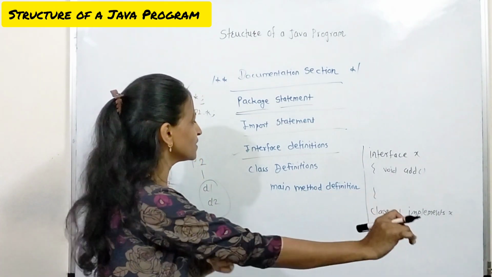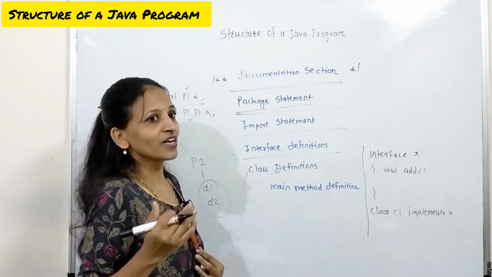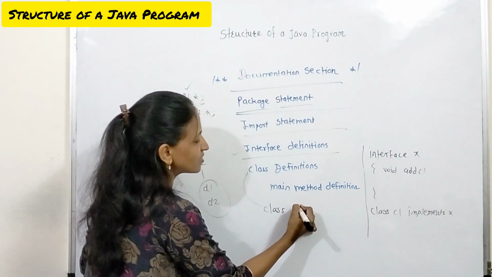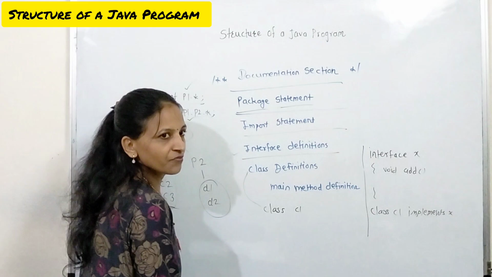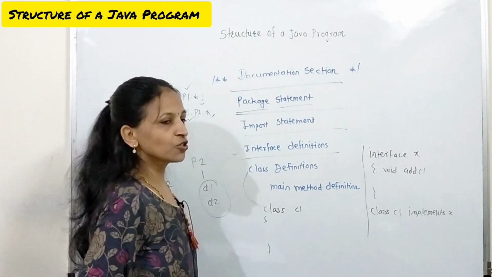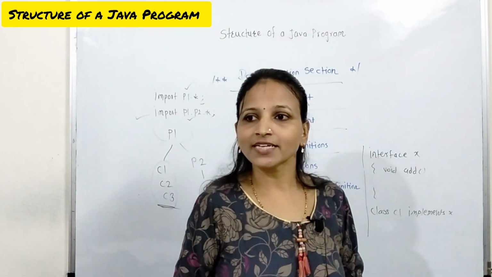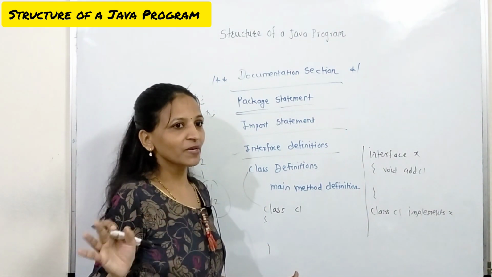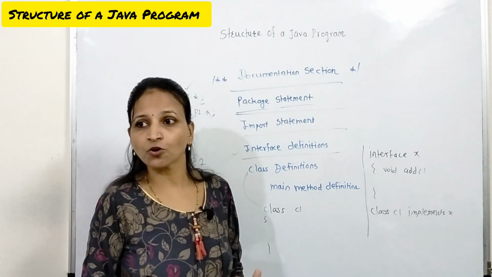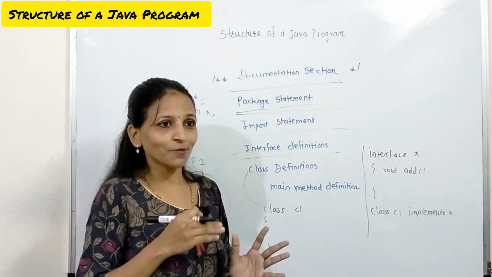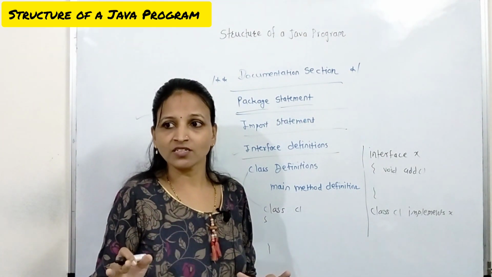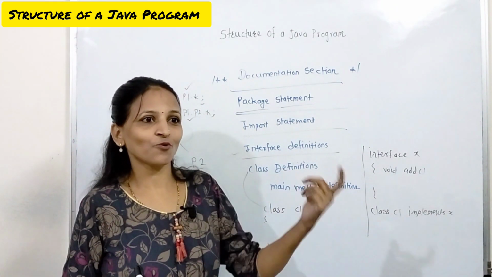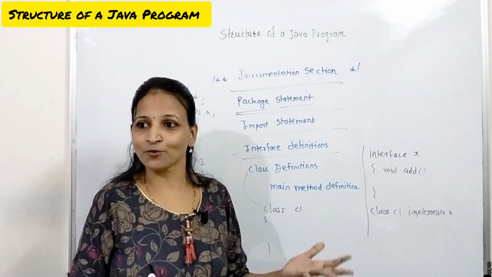Class definition means here you have to define classes. Like class, and here you have to specify the name of that class. Let's say I am writing here C1, and this is a collection of data members and methods. Those data members you have to write here one by one, and after that you have to write methods. But just like C++, you cannot write access specifiers like private colon, public colon. For every member of a class we have to separately specify the access modifier, whether it is public, private, or protected.